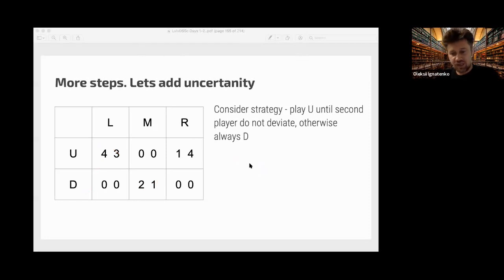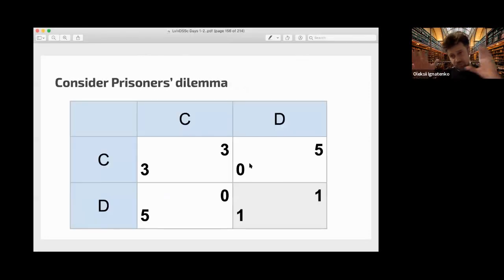And to see this, I will go to the Prisoner's Dilemma. It's the classical setup with numbers. So we have two players, and they can cooperate or defect. If they cooperate, they get 3 points. It's not years in prison, it's points, so they want to maximize their points. If someone defects, then he gets 5 and the other gets 0. And if they both defect, they get 1.